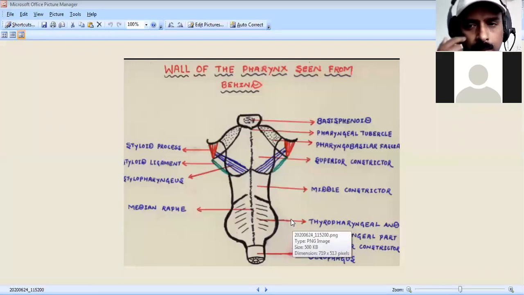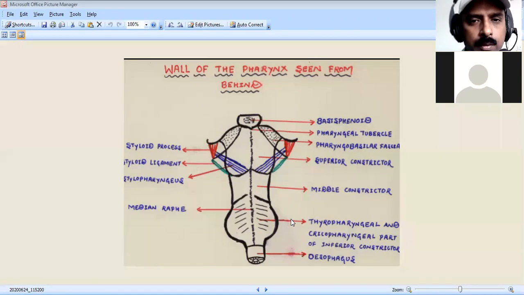There are some preliminary remarks about the muscles of the pharynx. When the question is asked, describe in detail the anatomy of the pharynx, you have to first write the introduction and definition, then the dimensions and boundaries of the pharynx, then the parts of the pharynx, then more detail about the nasopharynx, oropharynx, and laryngopharynx. After this, you have to go for the muscles of the pharynx.